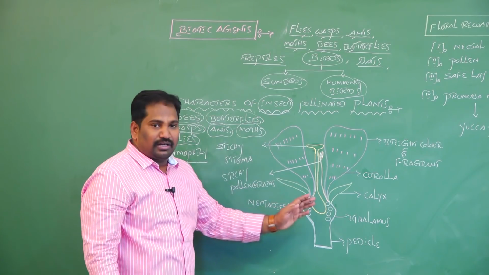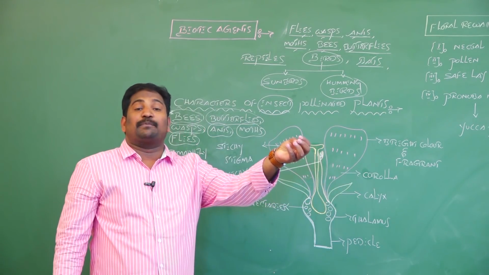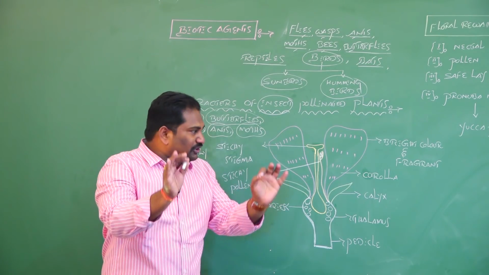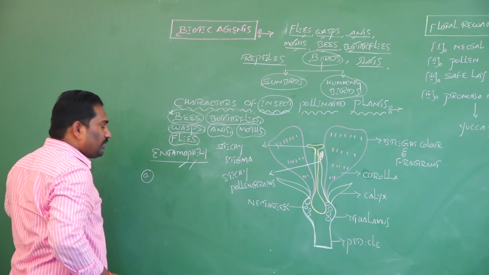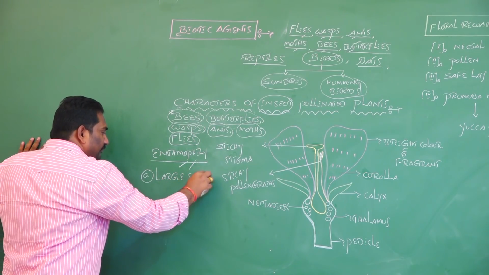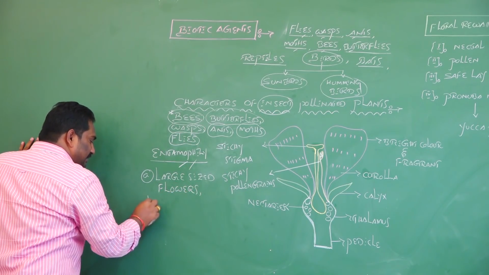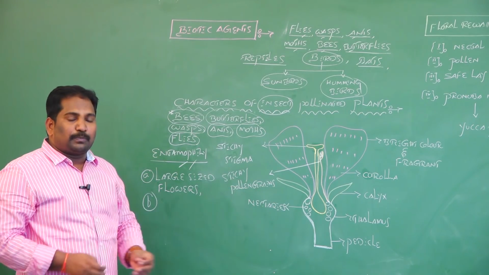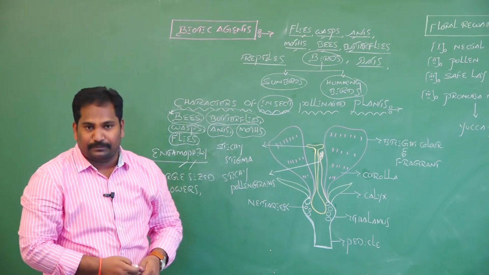If a flower is pollinated by insects, what are the characters shown by insect pollinated plants or entomophilous plants? We discuss. The first characteristic feature of insect pollinated plants is that they have large sized flowers, to be visible to insects.